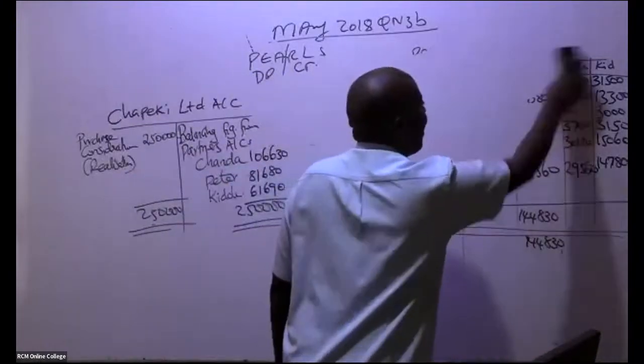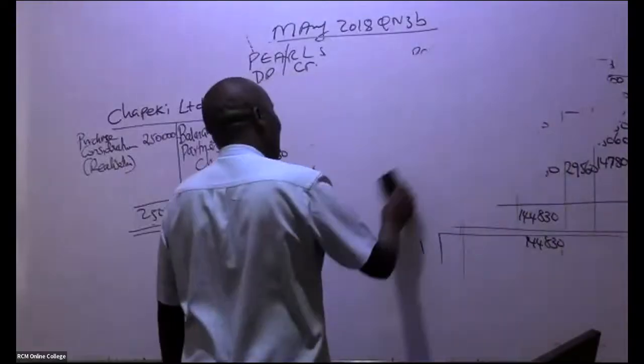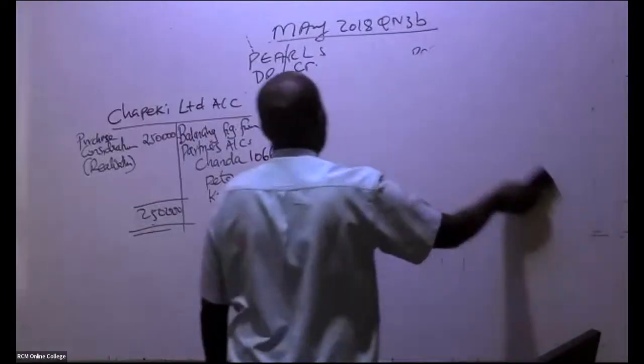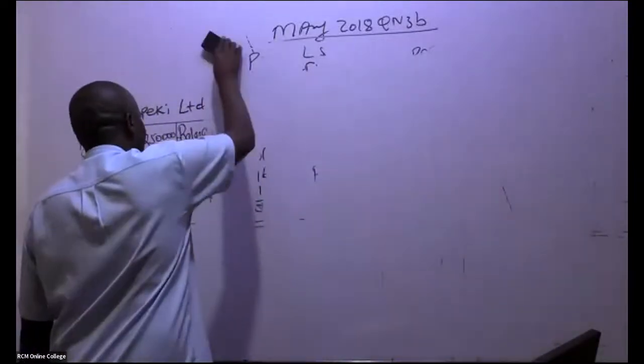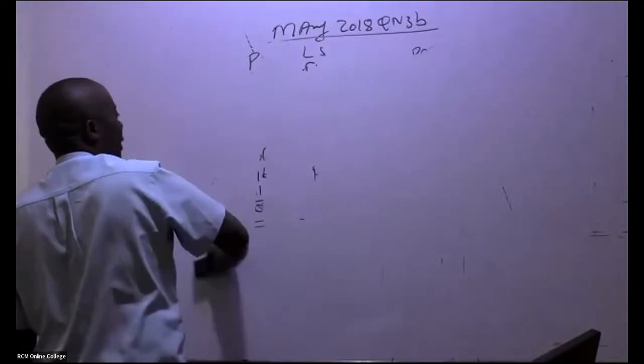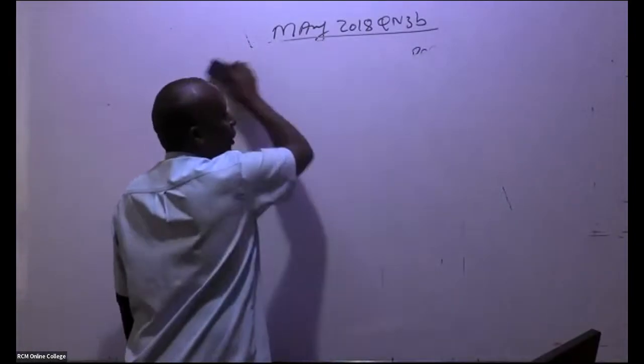So they want me to do a balance sheet. When they want me to do a balance sheet, there is an account that is really, really important for us to do. So they want me to do the statement of financial position, the opening one, as we take over those assets and liabilities.